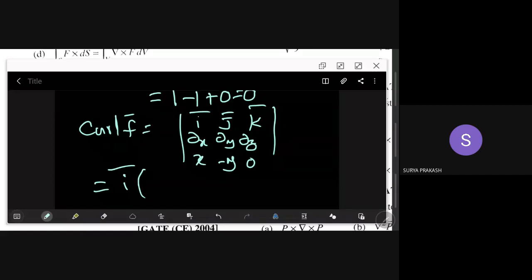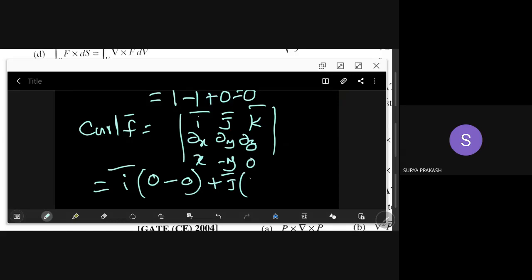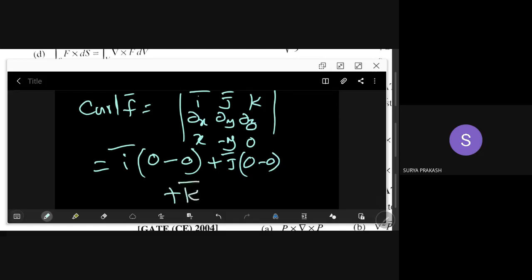So we can say i bar into dou by dou y of 0 becomes 0, minus dou by dou z of minus y, which is again 0. Next you have plus j bar into dou by dou z of x is 0 minus dou by dou x of 0, that is also 0. So plus k bar into dou by dou x of minus y is 0 minus dou by dou y of x is 0.